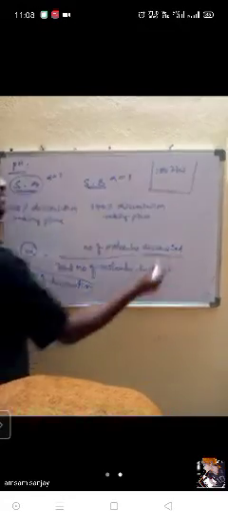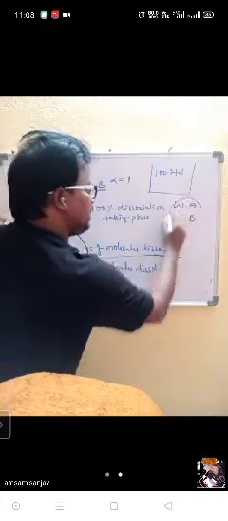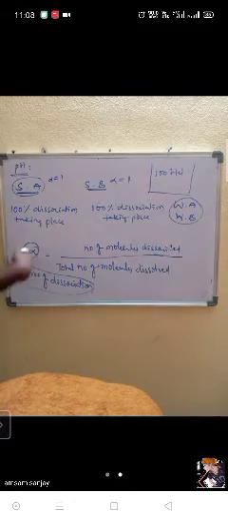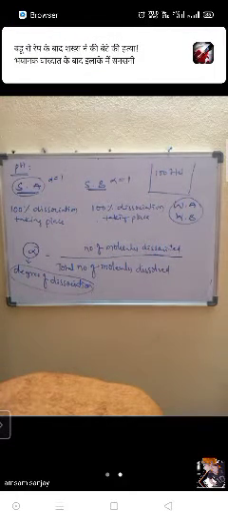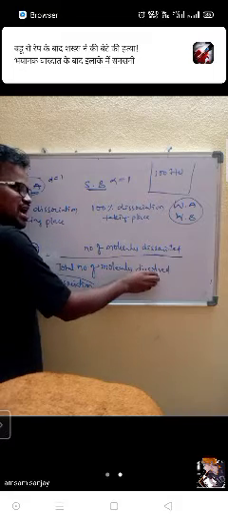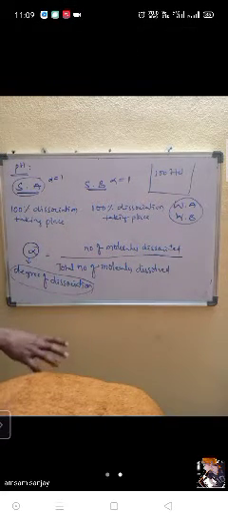Can anybody tell me, for weak acids and weak bases, is alpha less than 1, greater than 1 or equal to 1? Less than 1. Why? Because out of the total number of molecules dissolved, only some of the molecules dissociate.